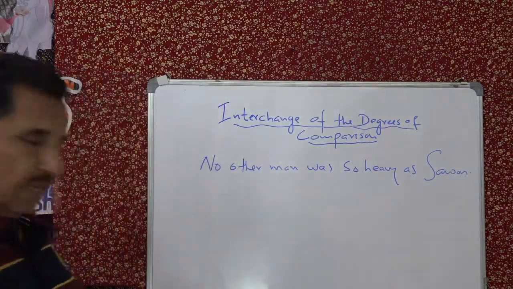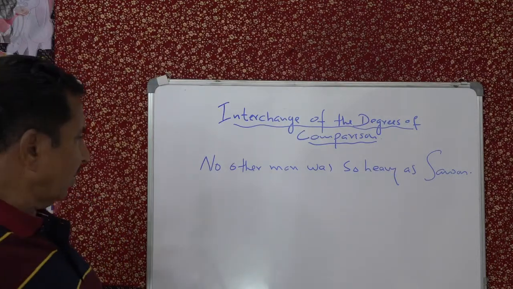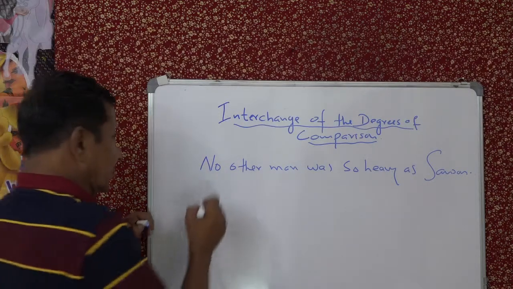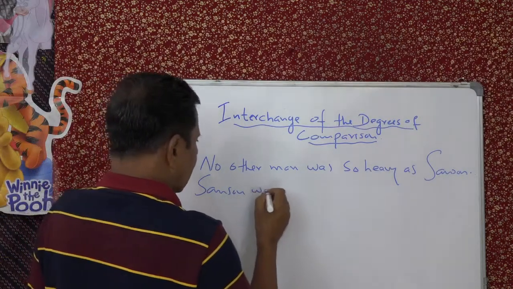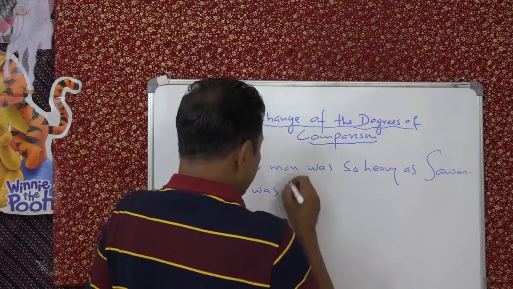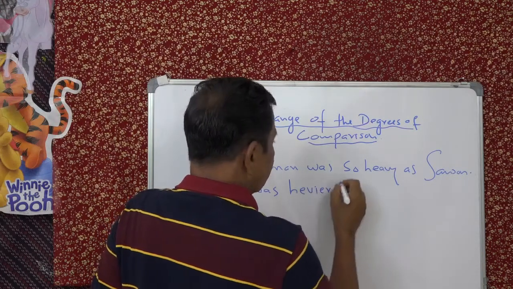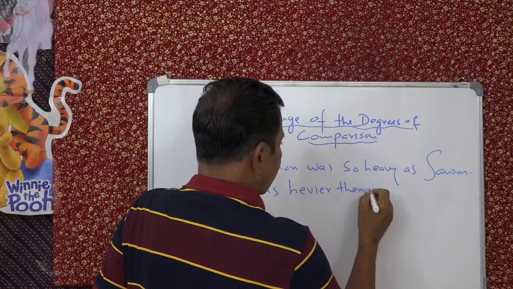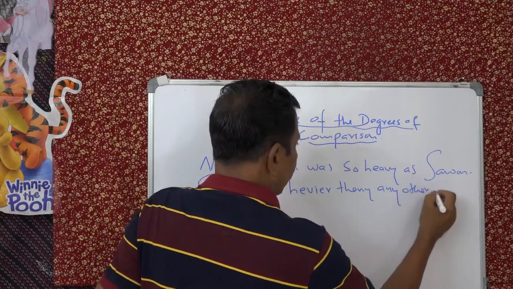So what will be the comparative? Or first, what is the superlative? Samson was heavier than any other man.